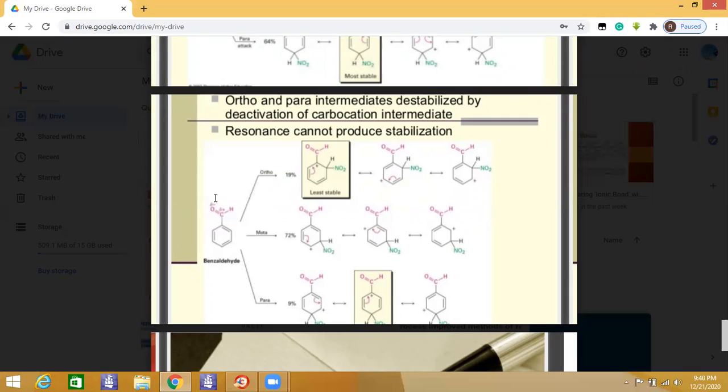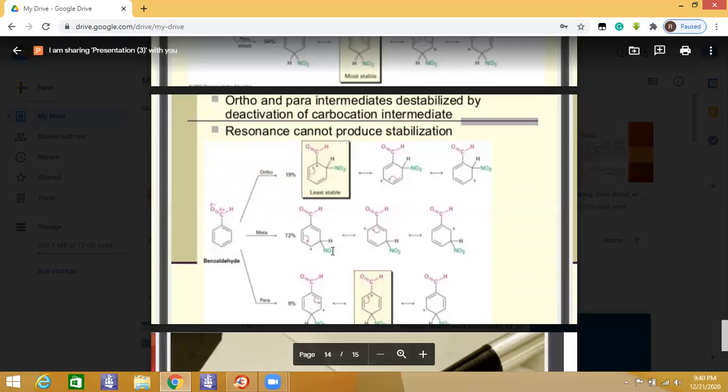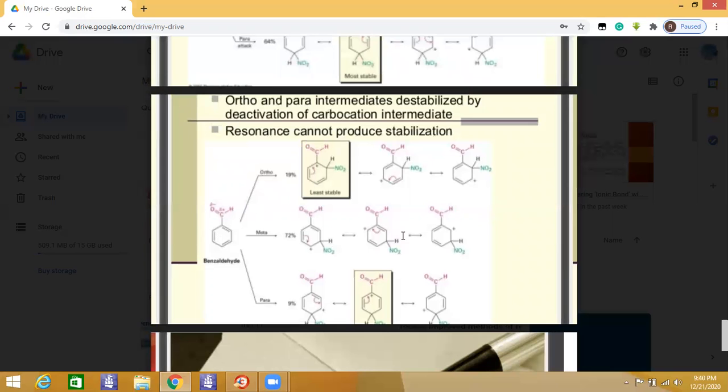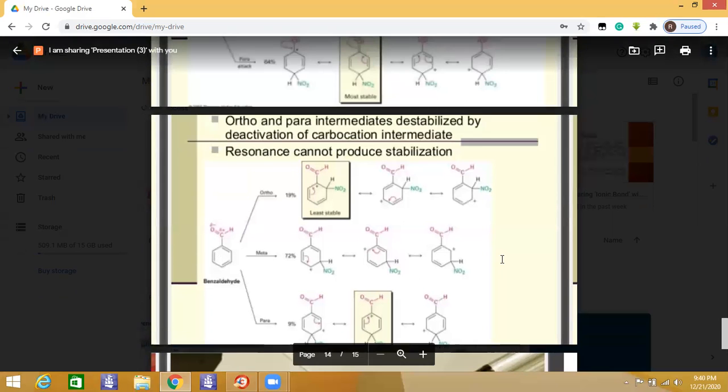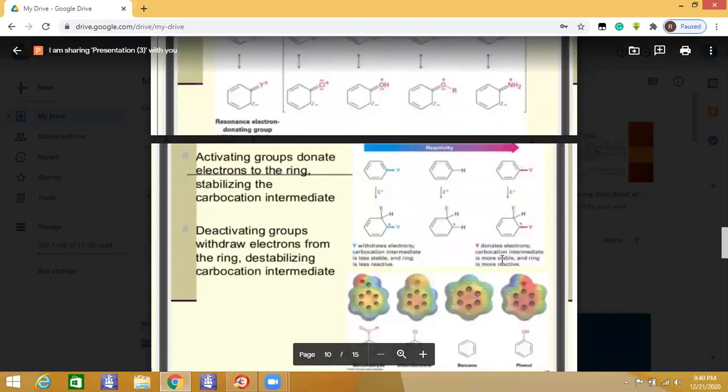So the electron withdrawing group basically withdraws electron density from the ring, first from the ortho, and then we have the side which is available, meta. So it will give you, look at this number, which is very big, and it is giving you the meta product.